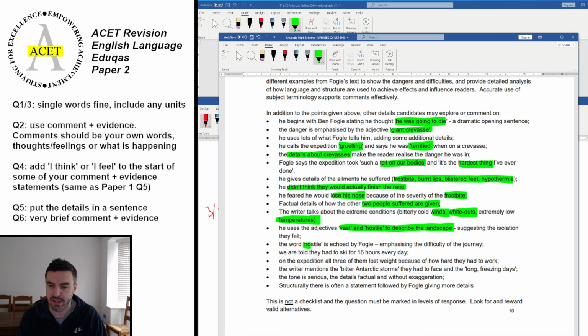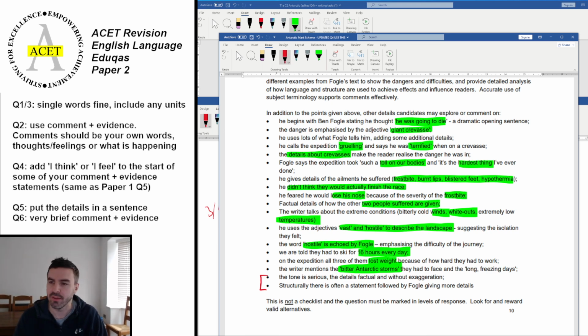The word hostile is repeated by Fogle to emphasize the difficulty of the journey. They had to do it for 16 hours every day. Again, it's using that detail from that previous question, but you're going to talk about how tiring and arduous that is. On the expedition, all of them lost weight because of how hard they had to work. They had bitter storms. And then these are the how points at the end. These ones only apply if you are getting at least 7 of the details above.